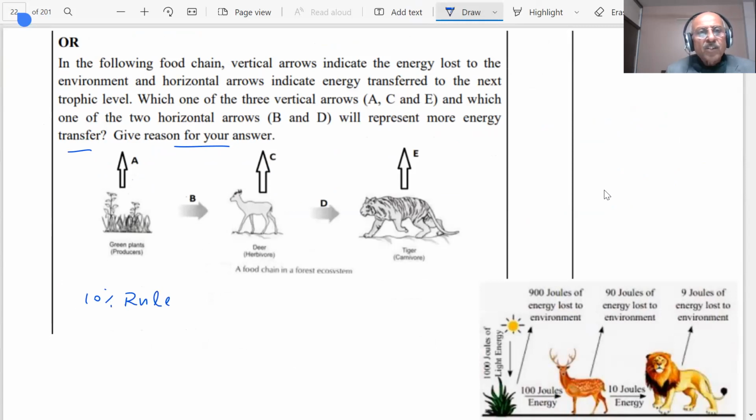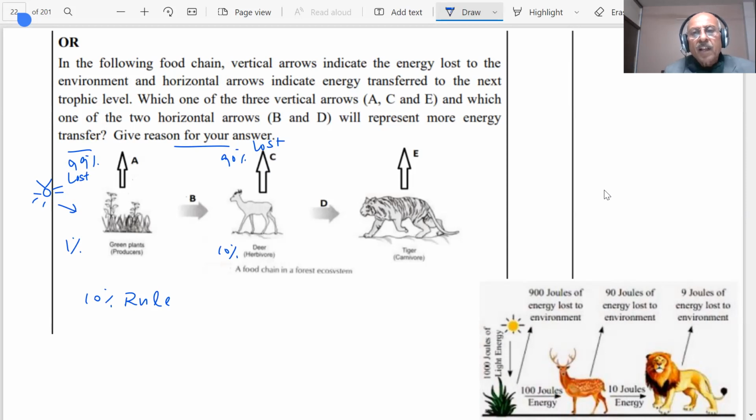The first green plants will get from sun rays, from sun energy, only 1%. And then you already know what happens. These plants are eaten by the herbivores. What is the result of this? So that means here 99% is lost when the sun is there. And after this, what happens? 10% rule, that they will get 10% of this and 90% is lost to the environment or further digestion and other processes.